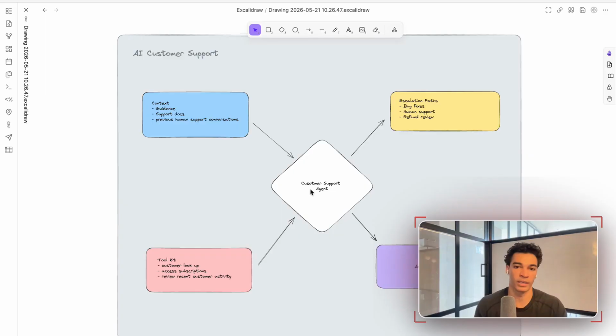Now I want to quickly talk about AI customer support, and I realize this might not be relevant for everyone, so feel free to skip to the next section if this section isn't for you. But for me, as a solo founder, AI agent customer support has been one of the biggest unlocks in allowing me to scale my business without having to bring on additional team members.